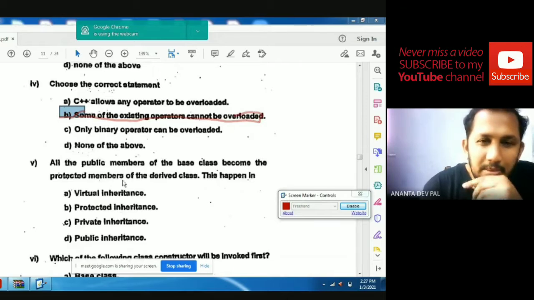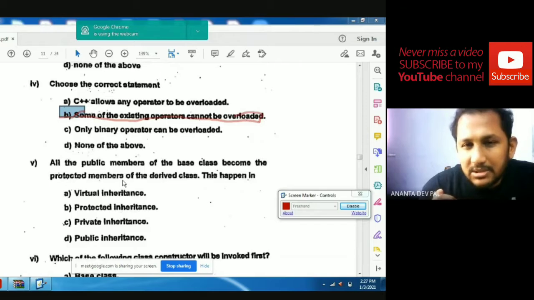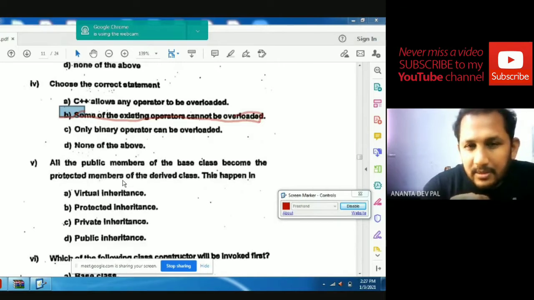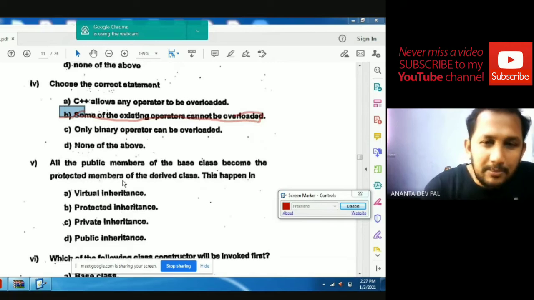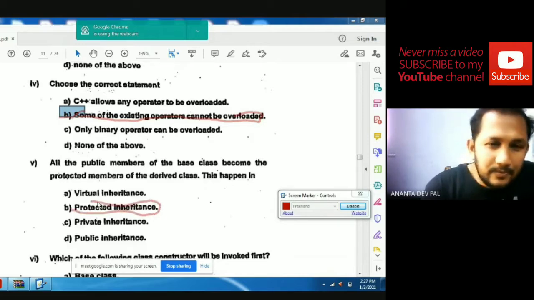All of the public members of the base class become the protected members of the derived class. In this case, the public members become protected. It is done by protected inheritance.